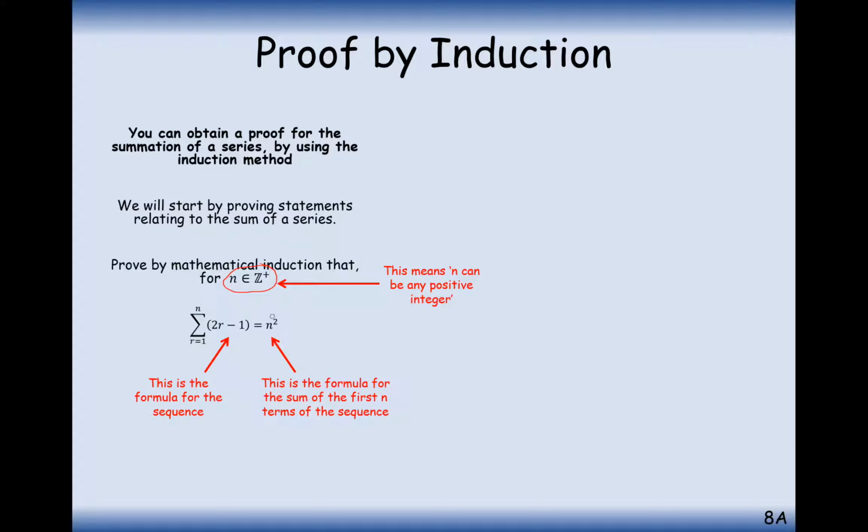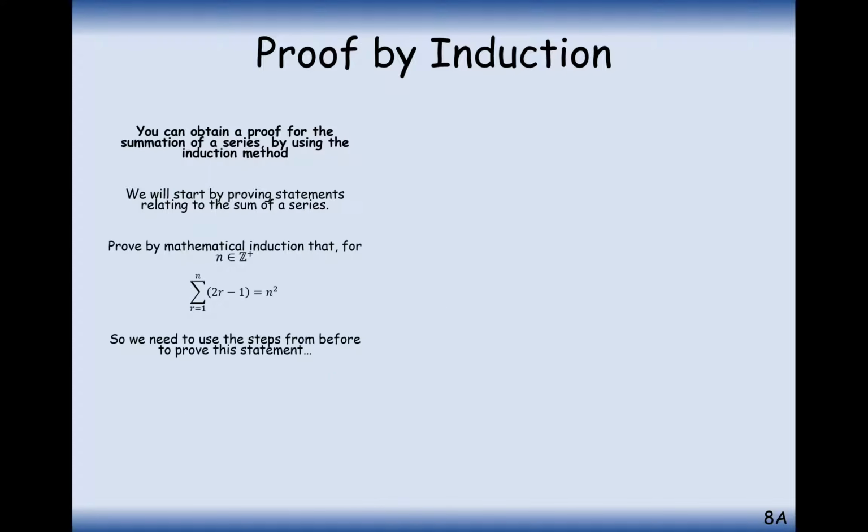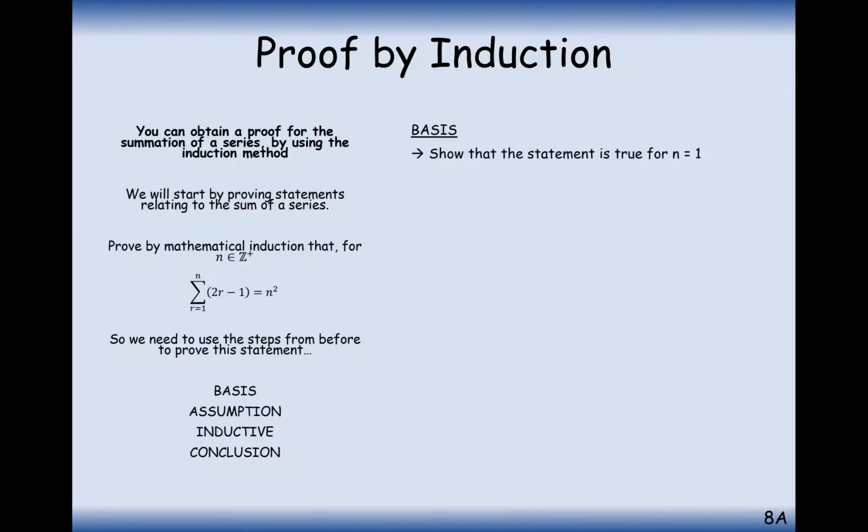And this is a shortcut formula for what the summation of all of these things could equal. Okay. So the first thing we need to do is the base step. So what we're going to do is prove our theorem works for n equals 1.